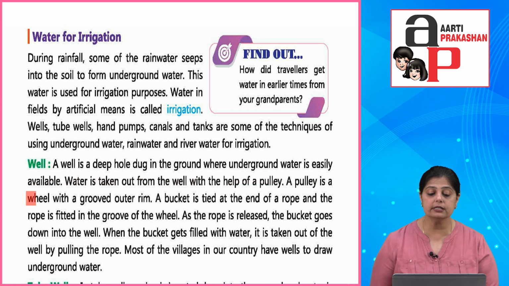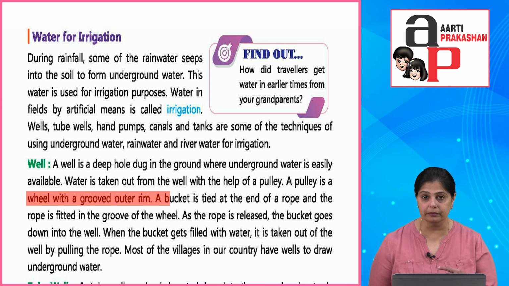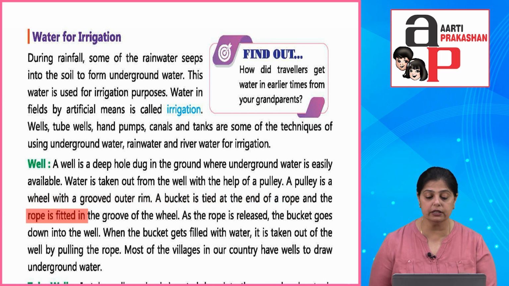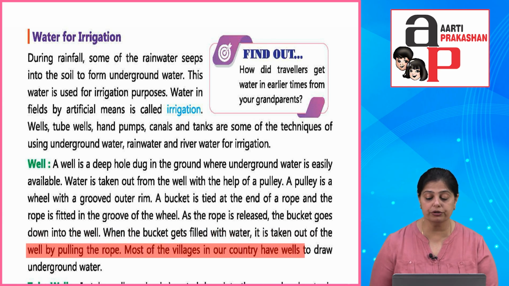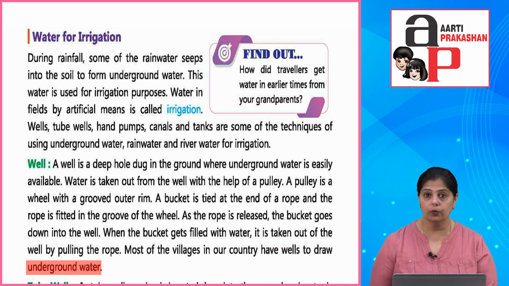Okay, a pulley is a wheel. It's a wheel with a grooved outer rim. A bucket is tied at the end of a rope and then the rope is fitted in the groove of the wheel. As the rope is released, the bucket goes down into the well. When the bucket gets filled with water, it is taken out of the well by pulling the rope. Most of the villages in our country have wells to draw underground water.